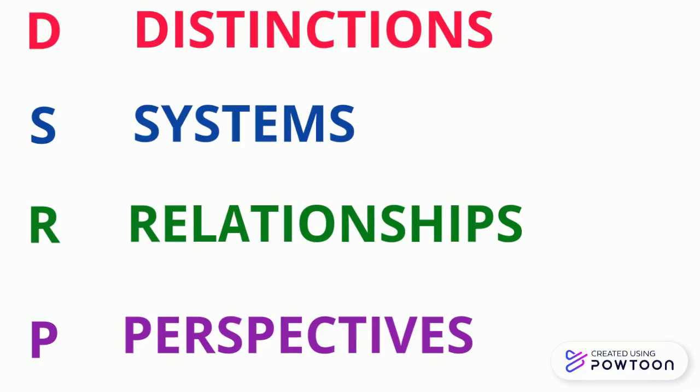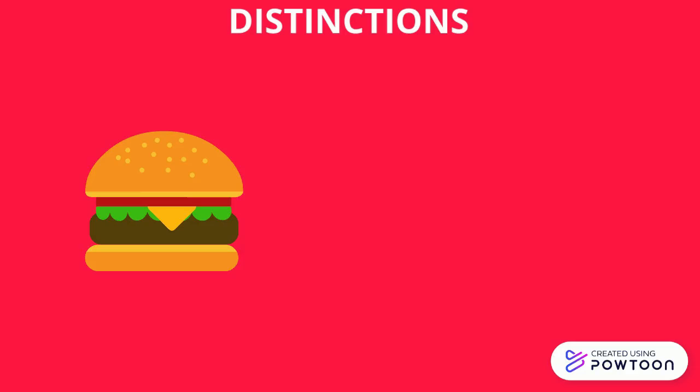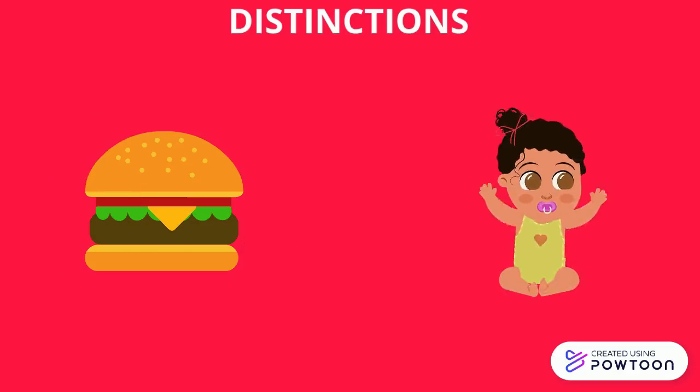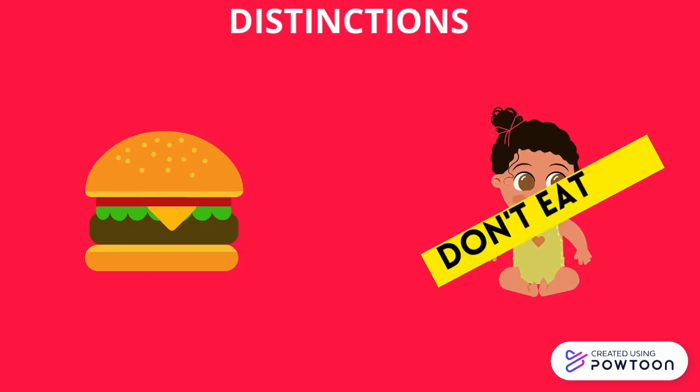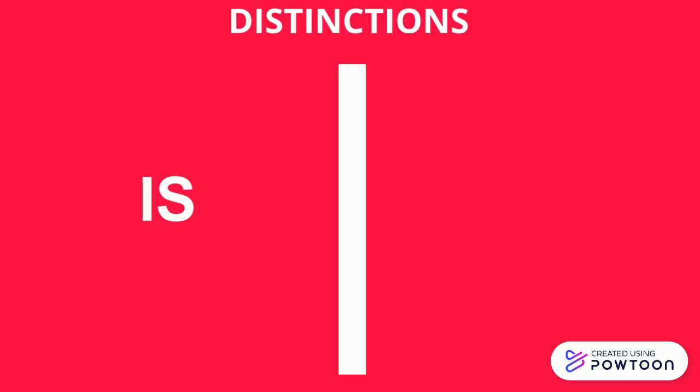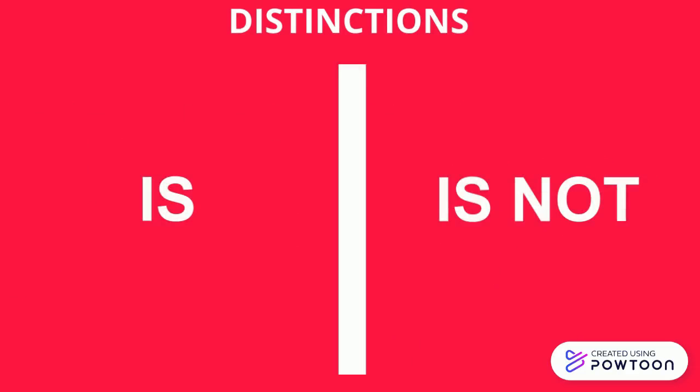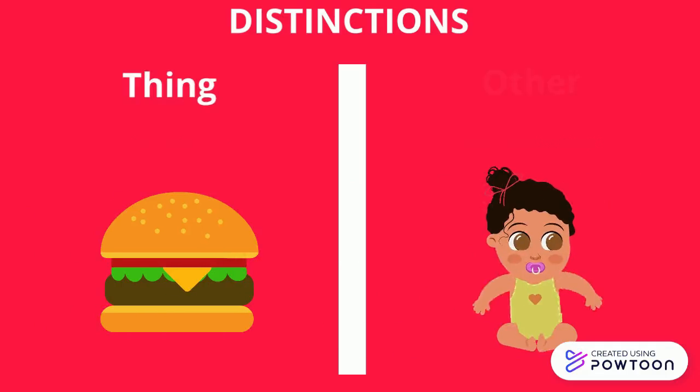Now let's consider each one individually. First up, distinctions. This is a cheeseburger, and this is not a cheeseburger. When we make distinctions, we define barriers between what a thing is and what a thing is not. Anytime we identify a thing, we also identify its other.